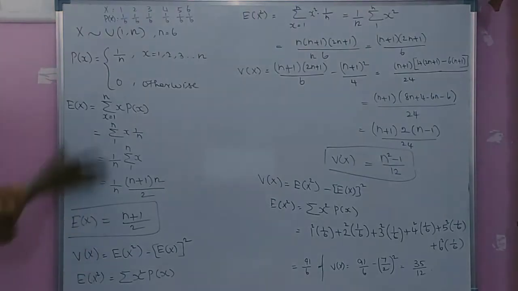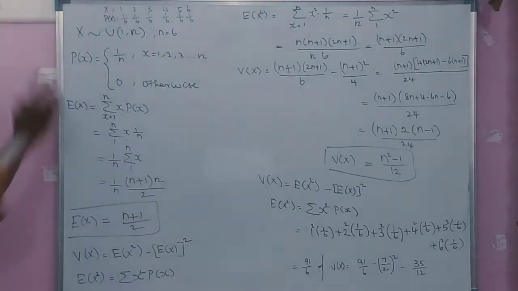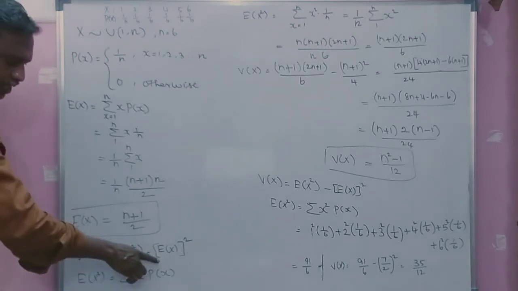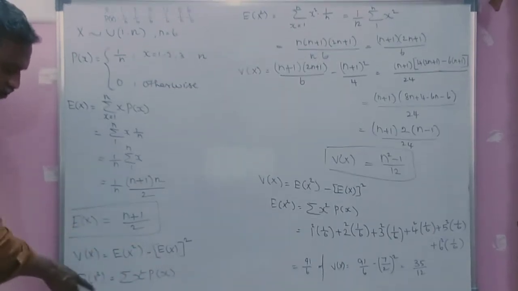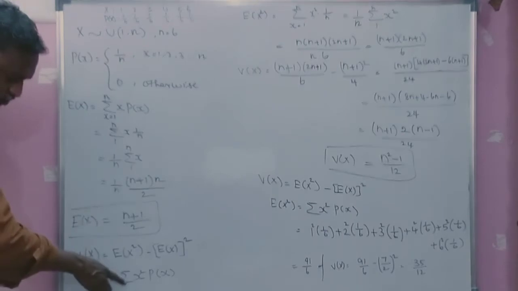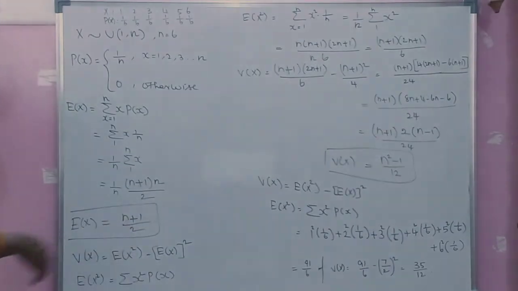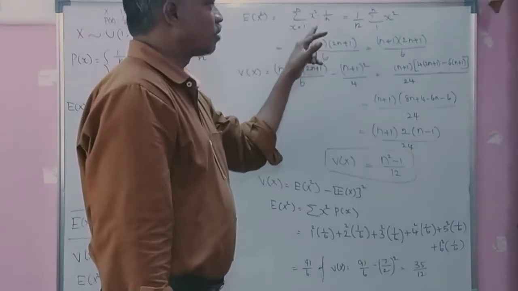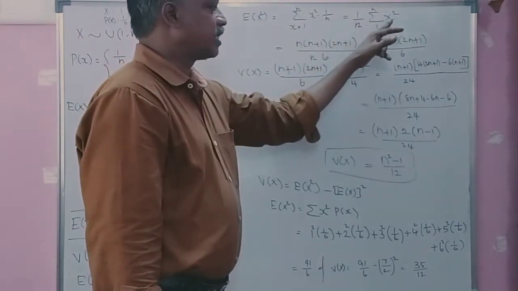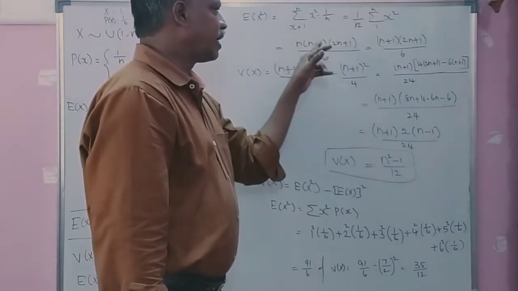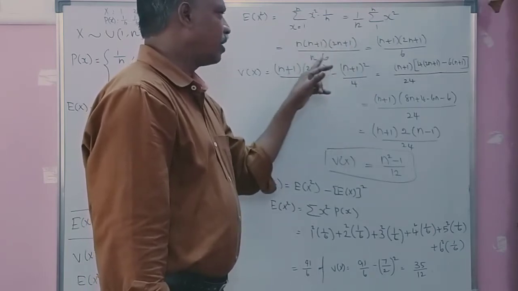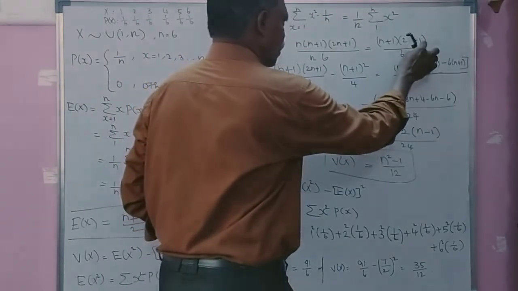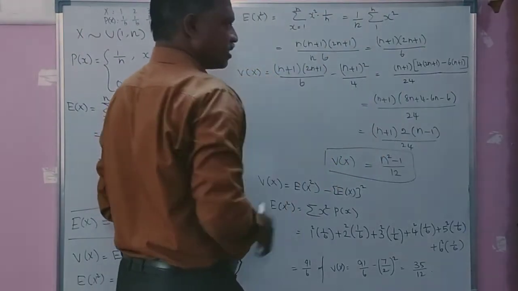Now you find the variance for this theoretical distribution. Variance of x equals expectation of x square minus expectation of x whole square. We find expectation of x square: summation x square into p of x, summation x square into 1 by n, since the probability function is 1 by n. So 1 by n into summation x square from 1 to n. This will be n into n plus 1 into 2n plus 1 divided by 6, into 1 by n, which is equal to n plus 1 into 2n plus 1 by 6. This n will be cancelled.